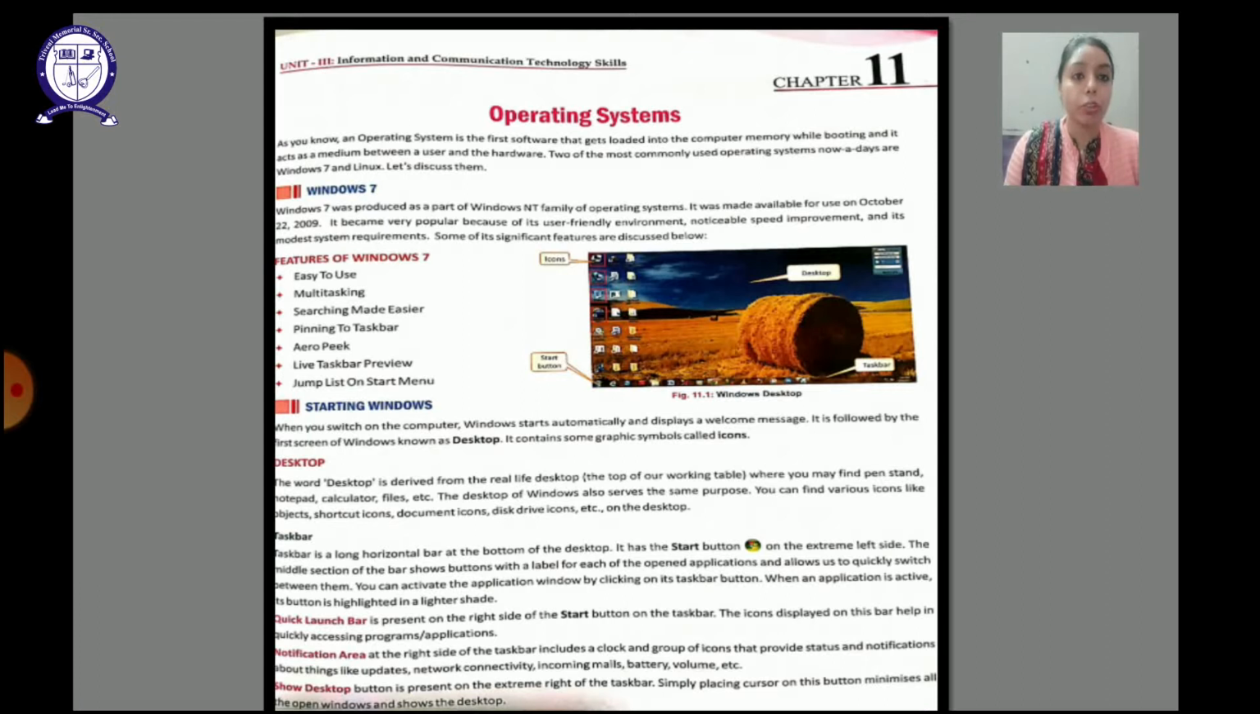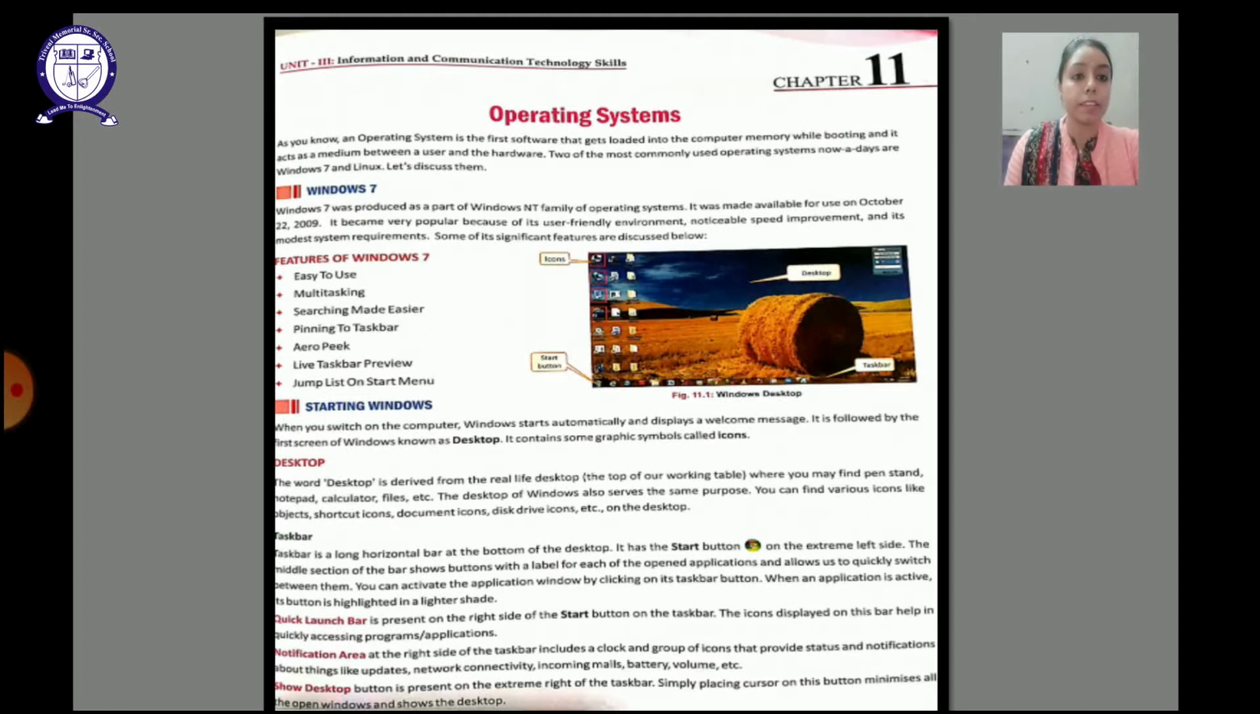So here we are going to talk about two commonly used operating systems. One is Windows and the other is Linux. Here we have Windows 7. Nowadays we use Windows 10 also. Now Windows 7 was produced as a part of the Windows NT family and it was made available for use in October 2009. Windows is a graphical user interface operating system.